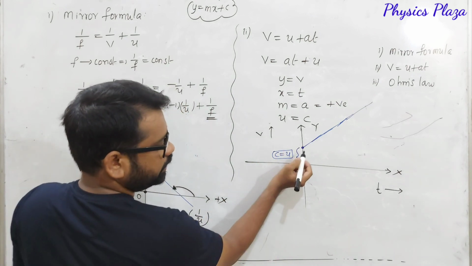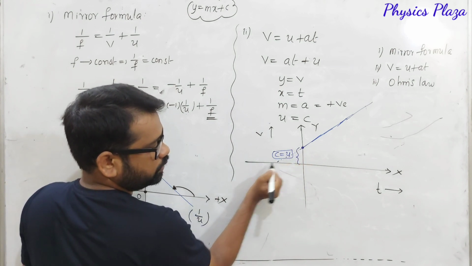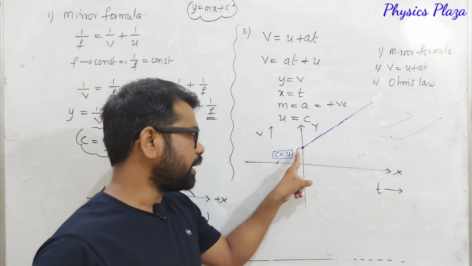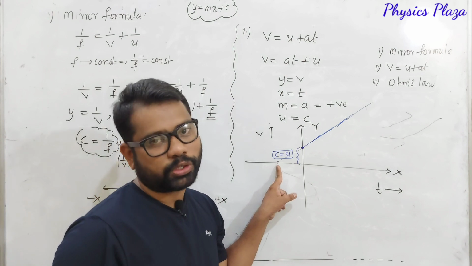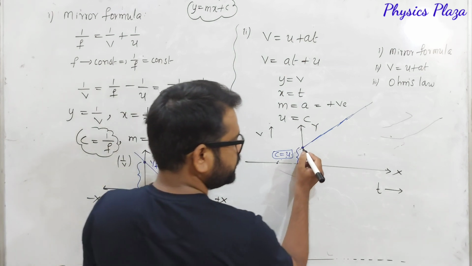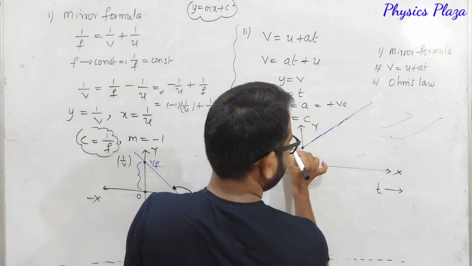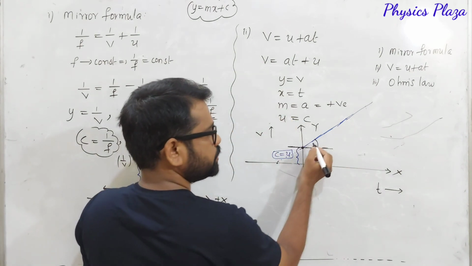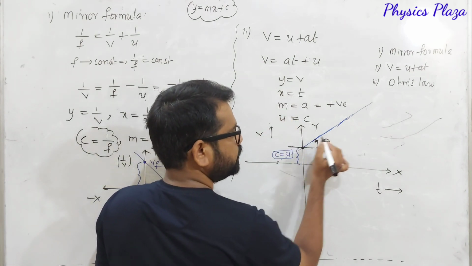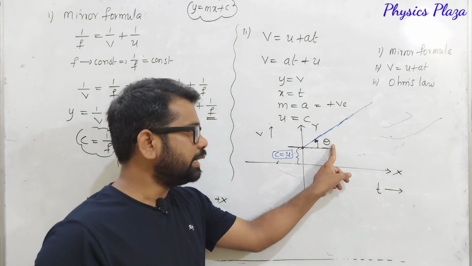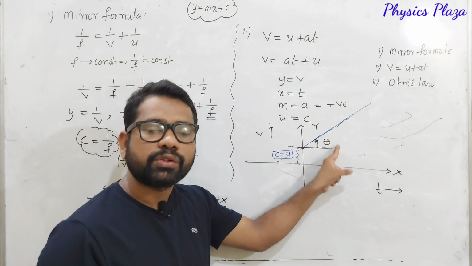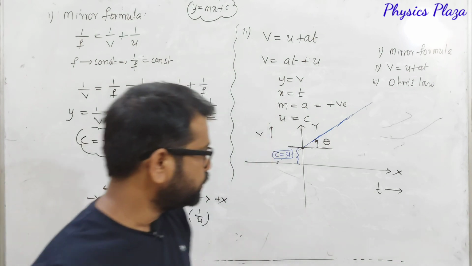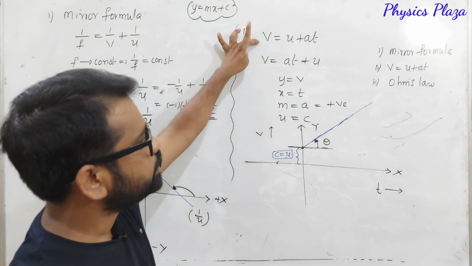Then you may get one doubt: sir, how do we take the slope for this? Some students may think, sir, let us extend it back here. But we should not extend back, because on the x axis we have taken time. If you extend back here, the t value is going to be negative. It is not possible. It is not at all accepted. So let us take the angle here. Make a line parallel to the x axis, and here is an angle theta. Is it positive or negative? It is measured in the anti-clockwise direction, and it is an acute angle. Whenever the angle is acute, children, the tan value is positive, so the slope is positive. This is how we get a graph for v is equal to u plus at.